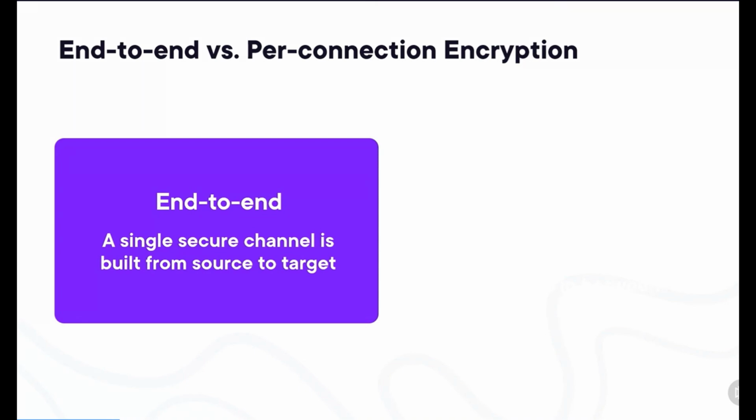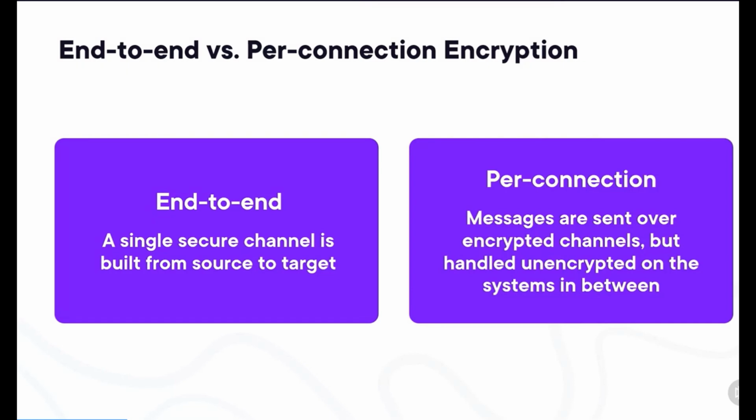We can also have per-connection encryption. This means that messages are sent from source to target over a number of hops, and while the connection between hops is encrypted, information is decrypted and re-encrypted at the different hops. Now this distinction is important, because using per-connection encryption can open you up to man-in-the-middle attacks.